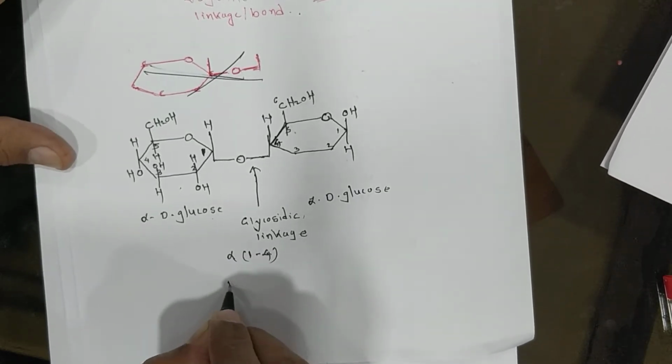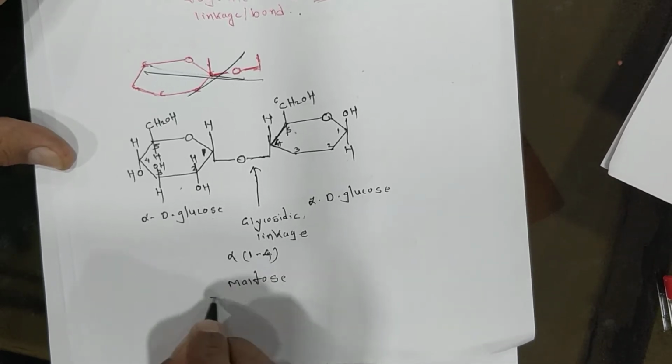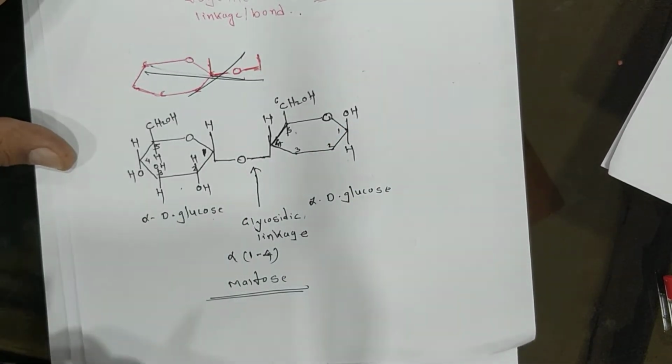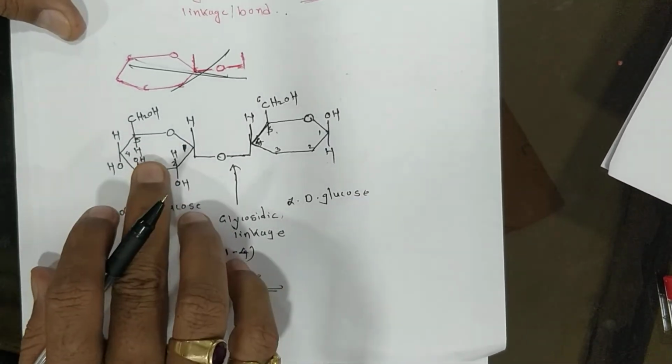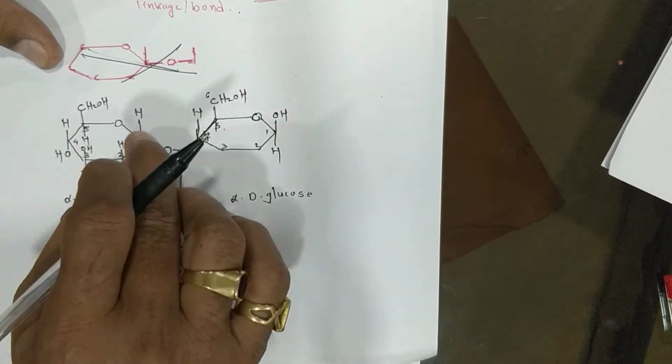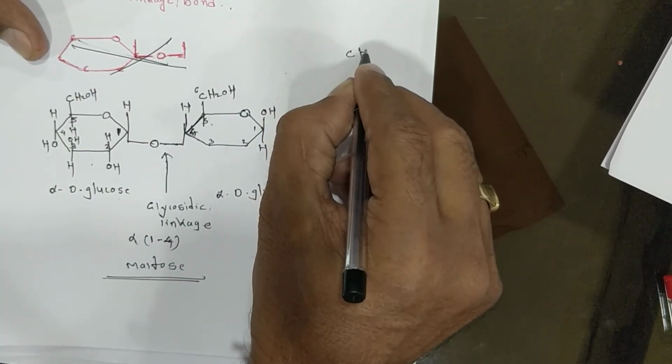Which structure is this? This should be maltose. Okay, now it's the structure of maltose. It is always asked in the annual exam. See the structure, it's a cyclic form and it's a straight chain form of the carbon. How can you draw glucose?